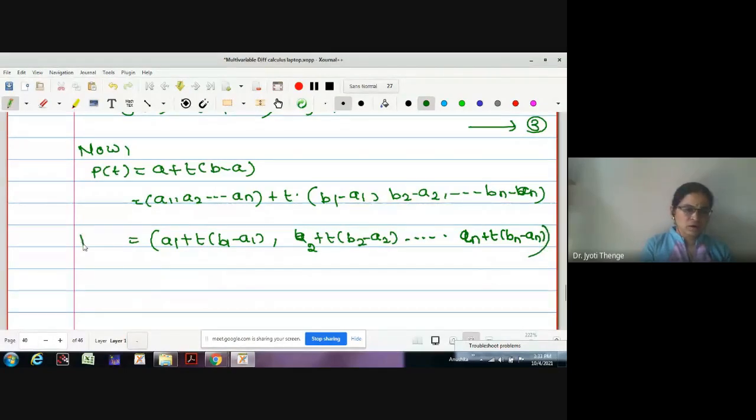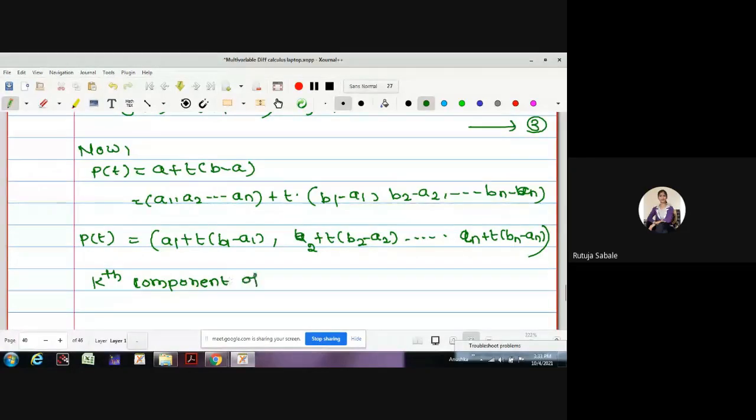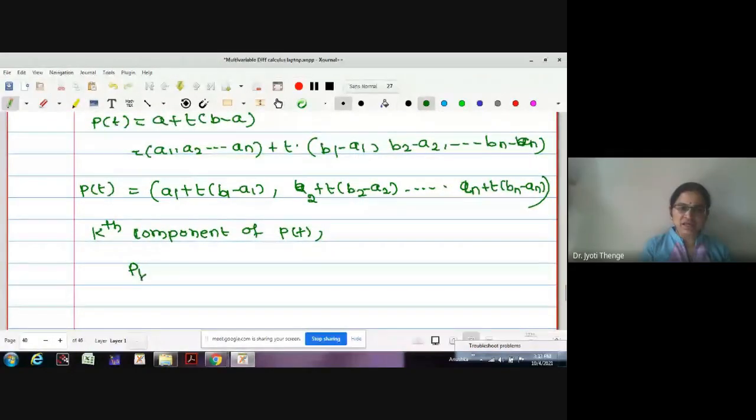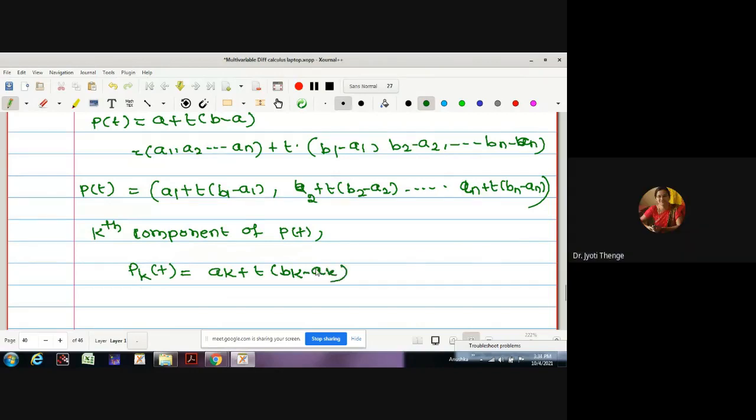This is what p of t is. Therefore, what is the kth component of this function? ak plus t times bk minus ak. Good. Can I write it as some pk of t say? pk of t, the kth component, is ak plus t times bk minus ak.